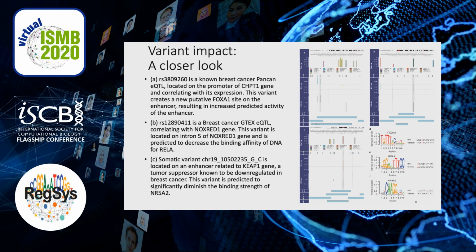In panel B, we speculate that deletion of a RELA or NF-kappa B site decreases the activity of an enhancer associated with the NOX-RED1 gene. And in panel C, we show that the somatic variant causes decreased predicted binding for the NR5A2 transcription factor, and hence decreased activity of this enhancer, which is related to the KEAP1 gene, a key tumor suppressor in breast cancer.